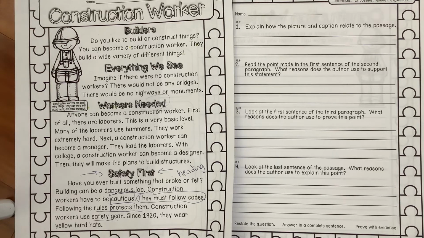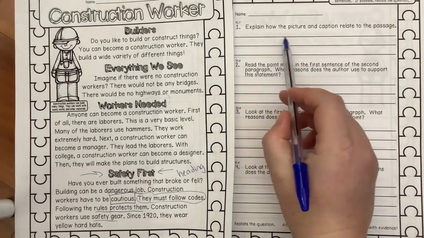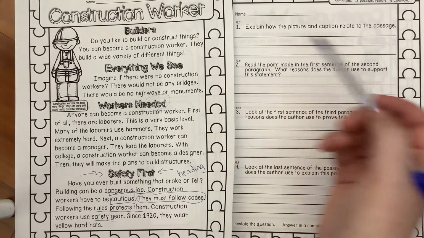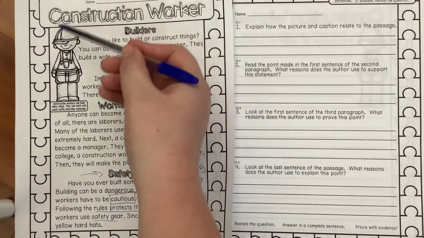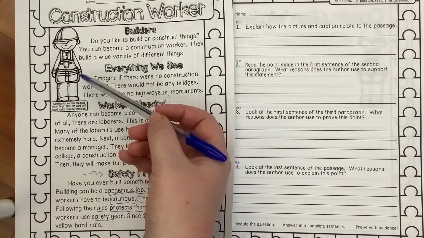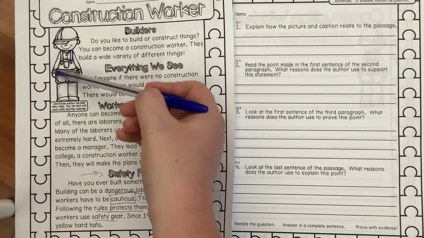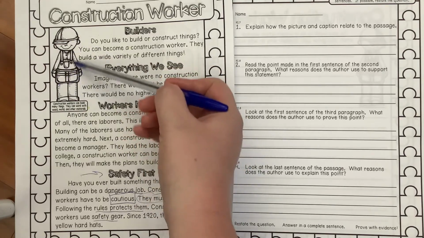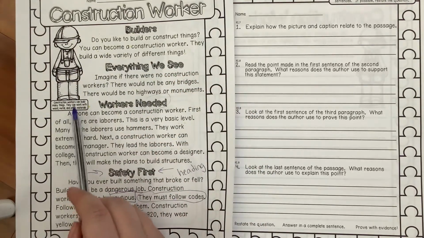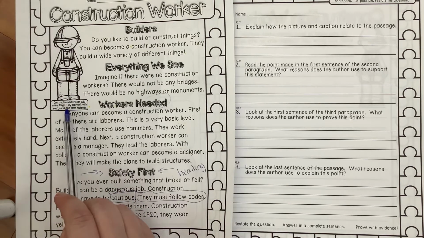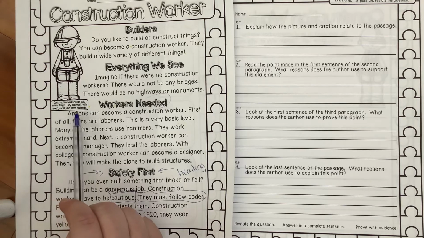And moving on. Now that I know, scholars, you have reread this whole section, we are going to work on the questions for today. So number 1 says, explain how the picture and caption relate to the passage. This is the picture. We can see a person here, we can see the safety hat they talked about. We can see like an apron that has some pockets that might be useful. We could also have a caption. It says in the caption, construction workers can build many things. They can work with wood, metal, and other materials.